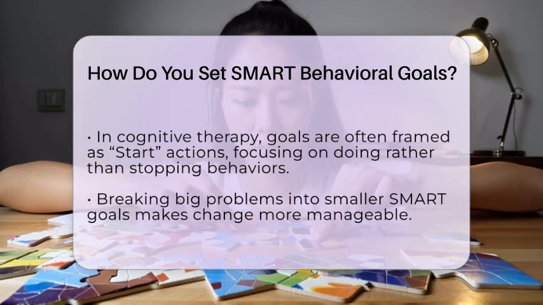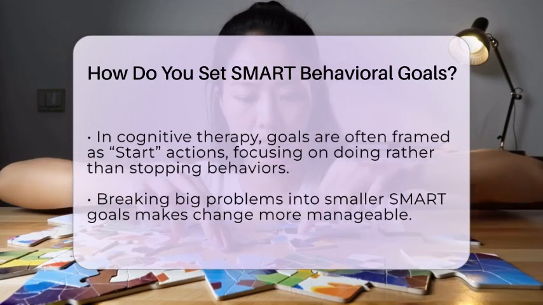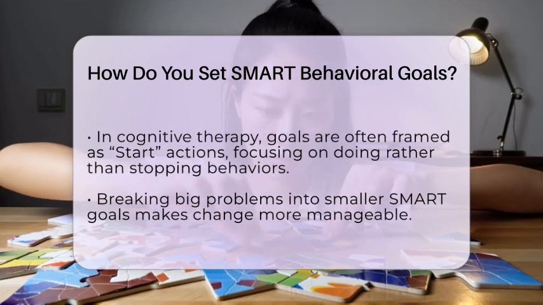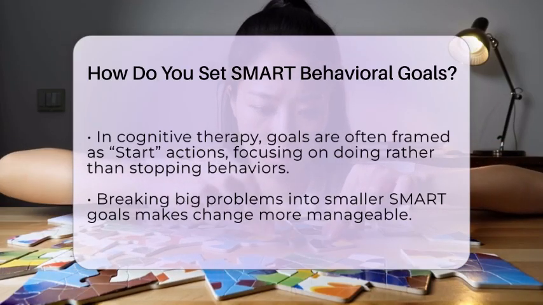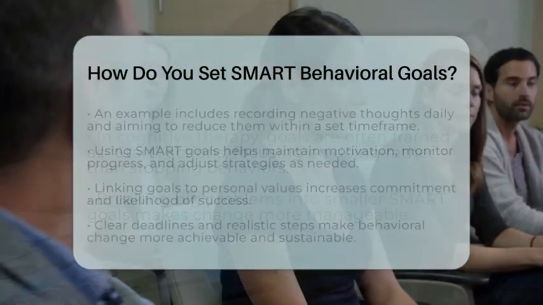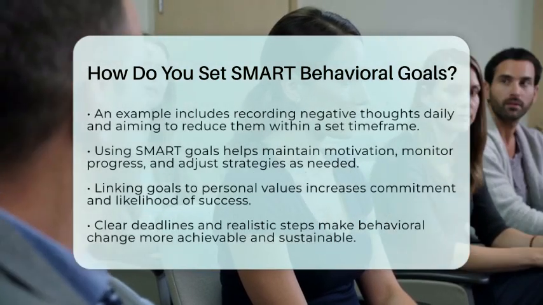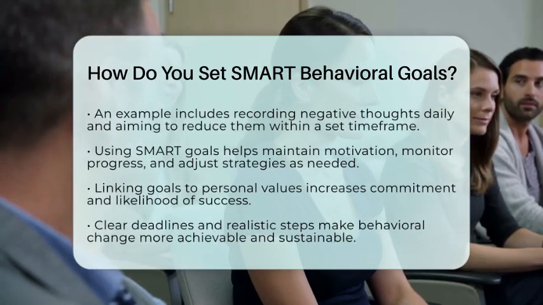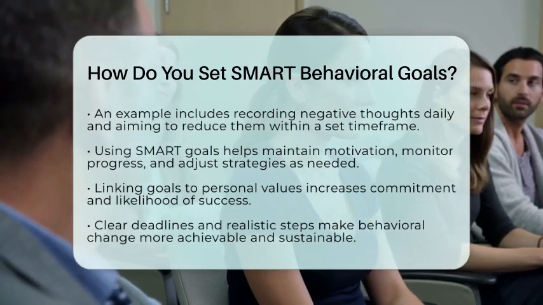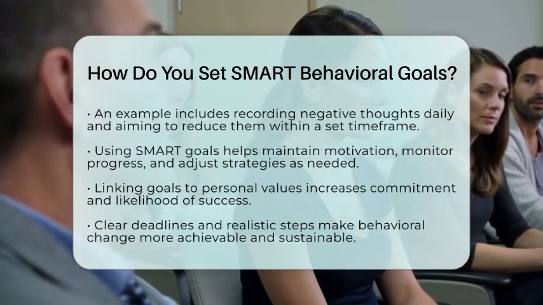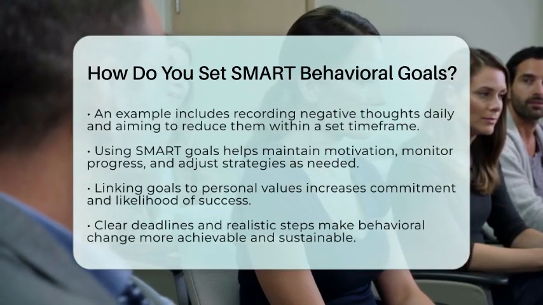In cognitive therapy, goals are often framed as start actions, things you will do rather than things you will stop. For example, instead of "stop worrying," you might set a goal to write down worries and challenge negative thoughts when they happen. Breaking big problems into smaller, SMART goals makes change more manageable. For example, a client might aim to record negative thoughts daily and try to cut them in half within a month. This goal is specific, measurable, realistic, relevant, and has a clear deadline.